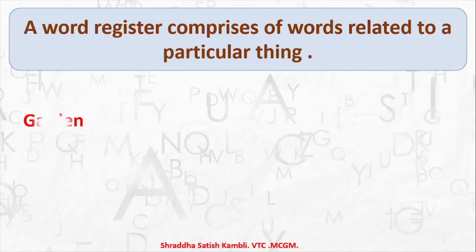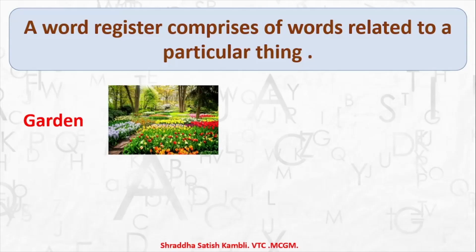So let us think about a garden. What is a garden? A garden is a place where there are lots of beautiful trees and plants and games and flowers, etc. So if I ask you to make a word register about a garden, the first thing that you will do is imagine what a garden looks like. See, this could be what a garden looks like. Like I told you, there are lots of trees here, there are shrubs, there are plants, and of course there are beautiful multicolored flowers.